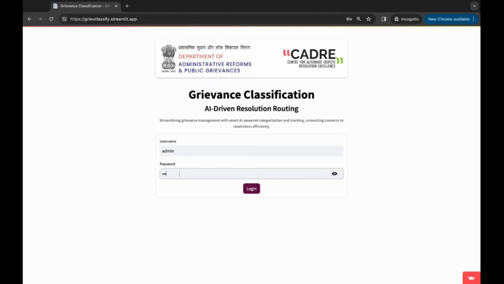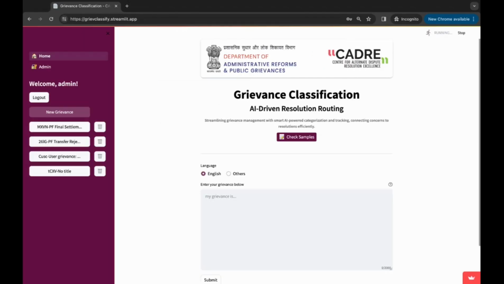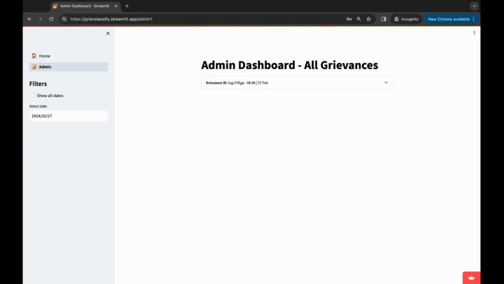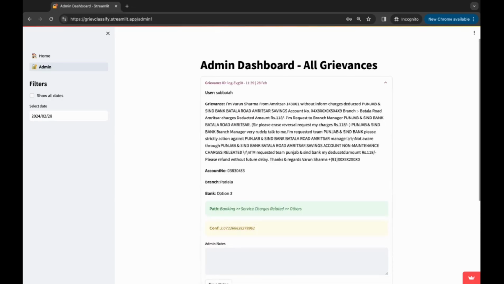We are now going to look at the admin login. I'm just going to log in as admin. Once you have logged into the admin, you land up on the same interface, but there's an admin tab here which you could click on. As you can see here, you could select the dates on which you want to check the logged cases. So let's just take a look at the latest grievance that was submitted.